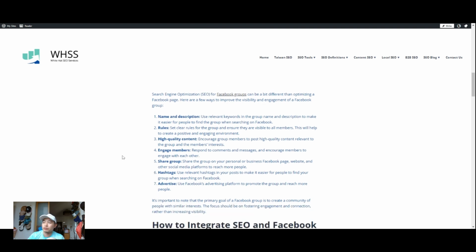Make sure you have set clear rules, because it's very dangerous when you just invite anyone in and then also just let them post whatever they want, especially spam, advertisement content that's not really relevant or beneficial to your group community members. So making sure you have set clear rules and boundaries, I say, will help keep quality members within your group so they don't leave.